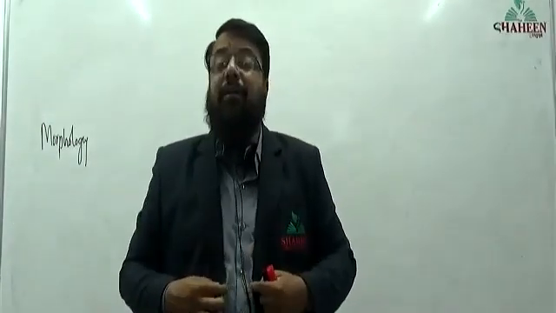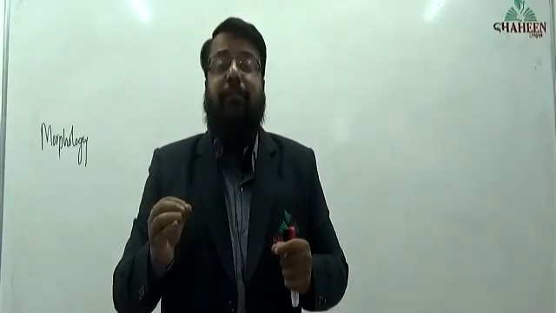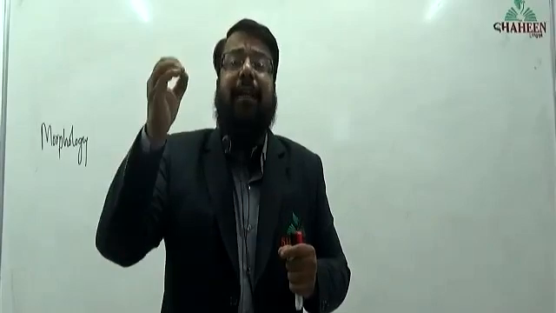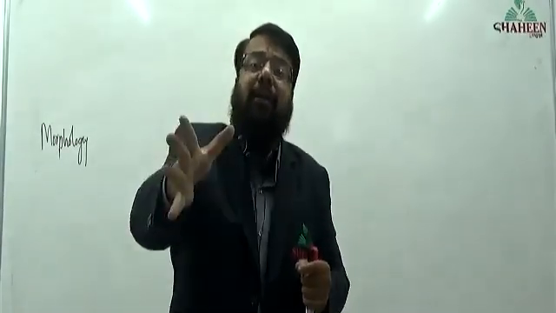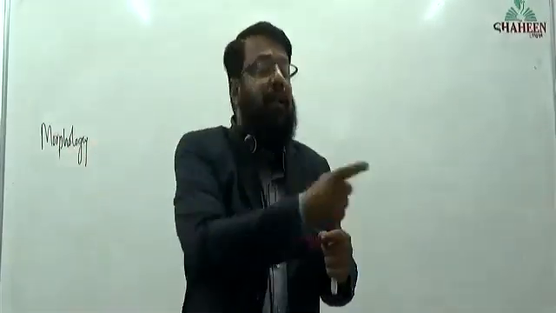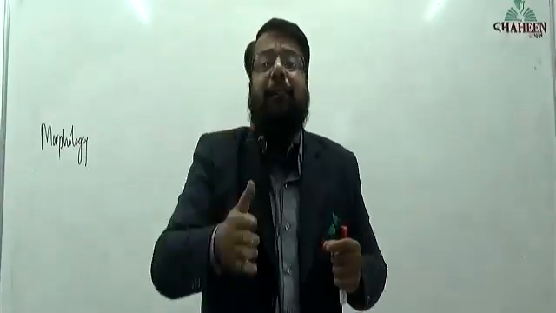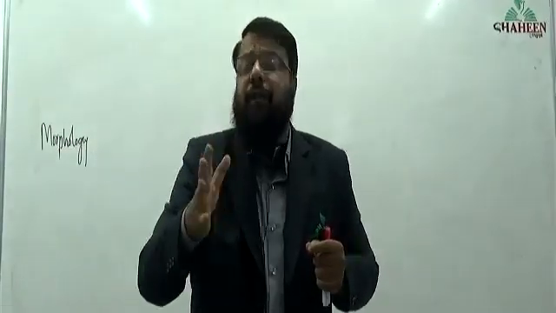So whenever we are trying to classify, whenever we are trying to understand flowering plants, we should come to know the exact names of the special characters we are talking about. If we are talking about the leaf, what are the different parts of the leaf? If we are talking about a stem, what are the different parts of the stem? If we are talking about the root, what are the different parts of the root?